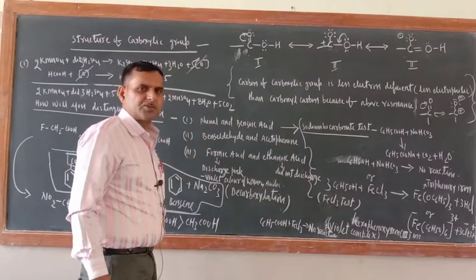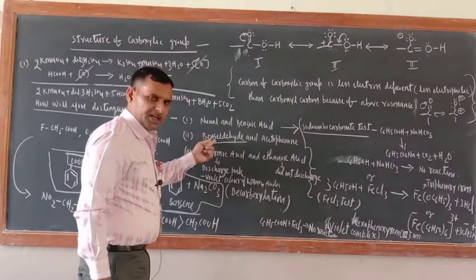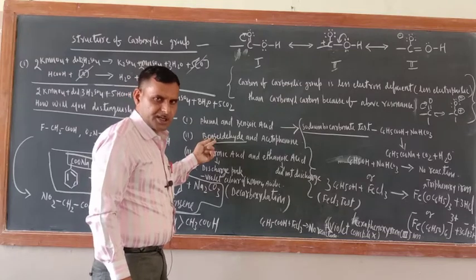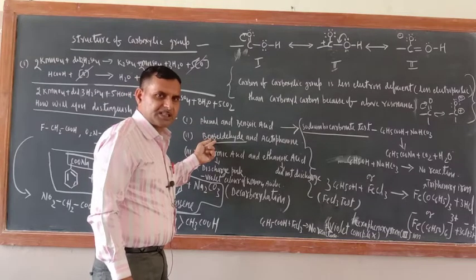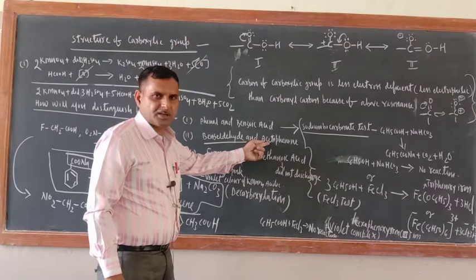Another way is also there. In another way also you can distinguish. Just see, this is benzaldehyde. Benzaldehyde responds to Tollens reagent, meaning benzaldehyde reduces Tollens reagent, and acetophenone is an aromatic ketone, so it does not reduce it.